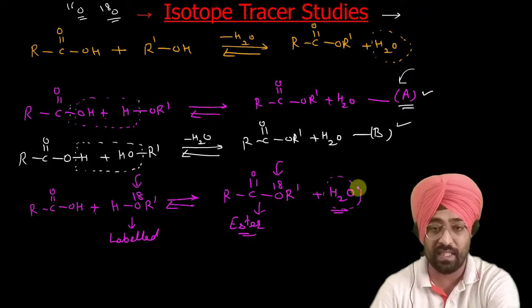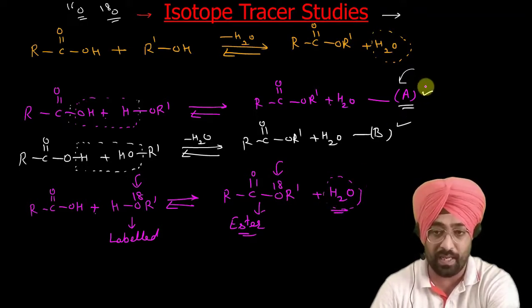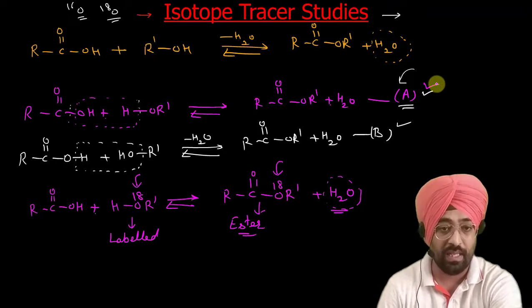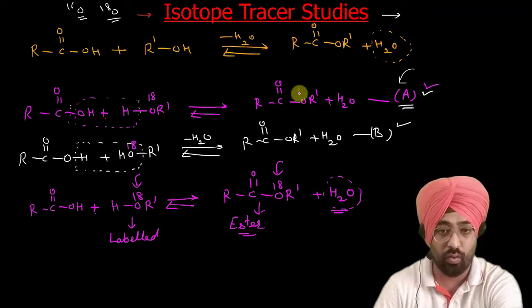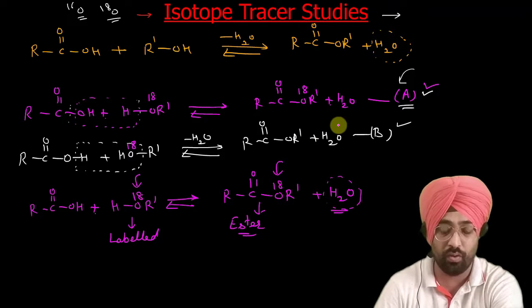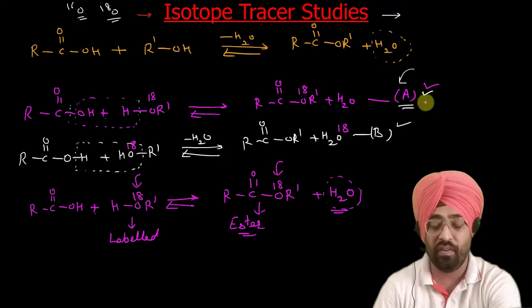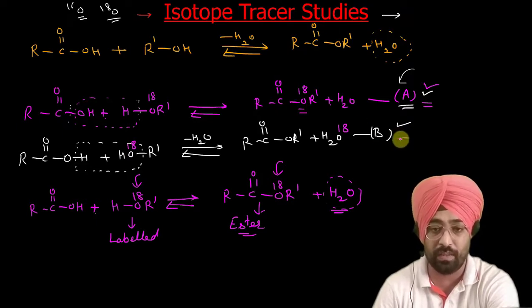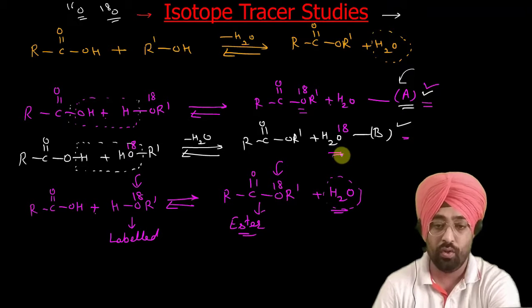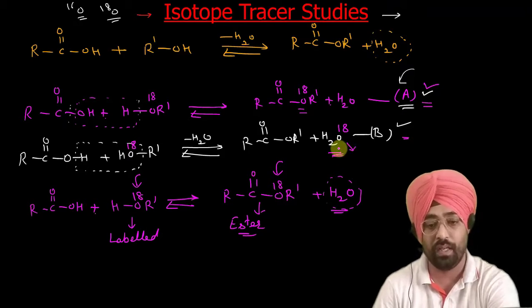Now if the reaction has taken place by path A, I will label the O18 for your reference. It goes here. If the reaction goes by path A, then O18 remains in the ester. If it goes by path B, then O18 goes to the water.